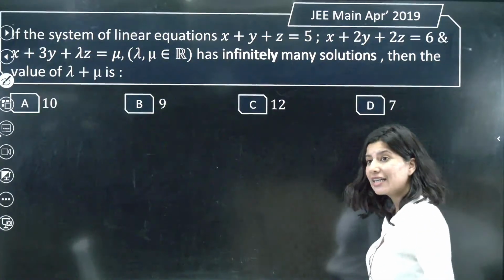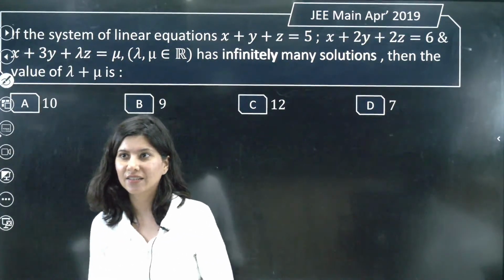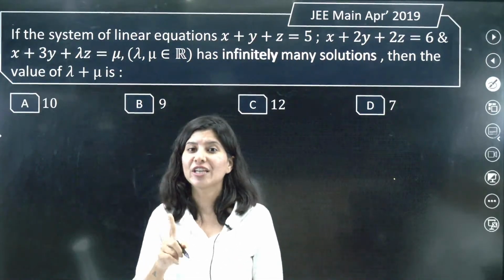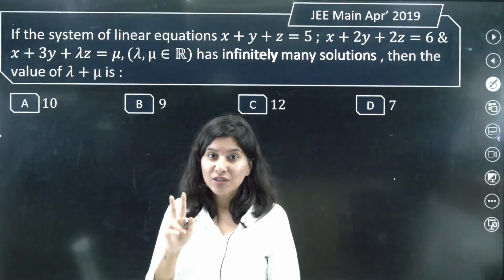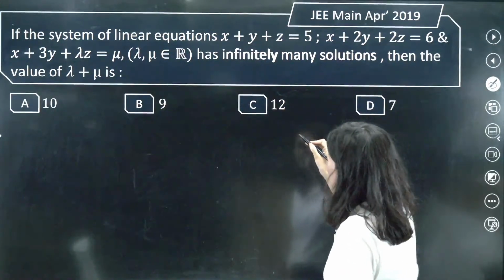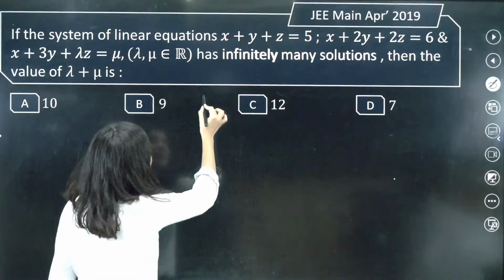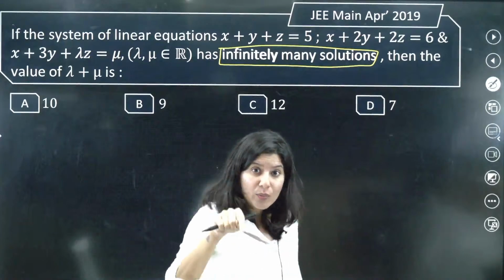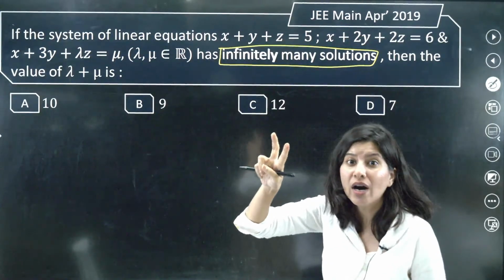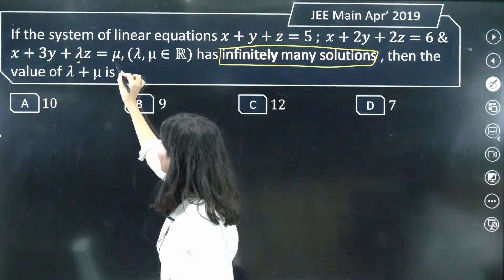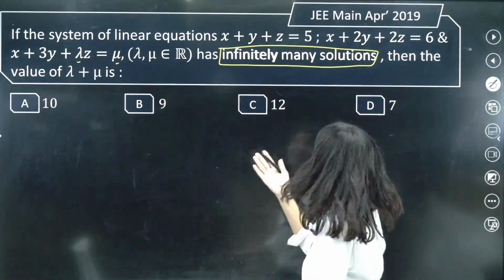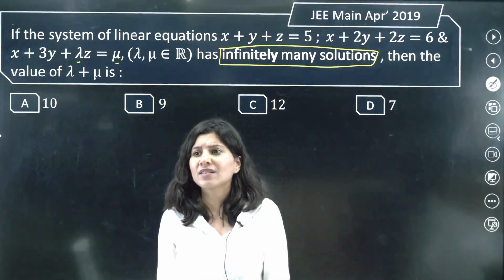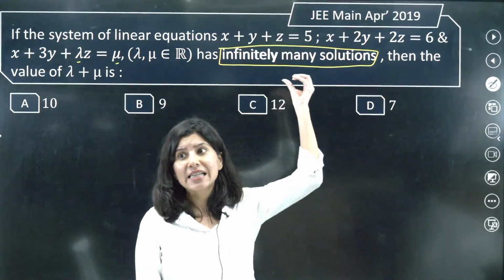Now next question, again from JEE Main 2019. This type of question is very popular. If you go and check JEE Main 2024, every time they are talking about infinitely many solutions, and in the equation they are giving you two unknowns, that is lambda and mu. And what they are finally asking is lambda plus mu, 2 lambda plus 3 mu, lambda power 4 minus mu. Every question is like that only.